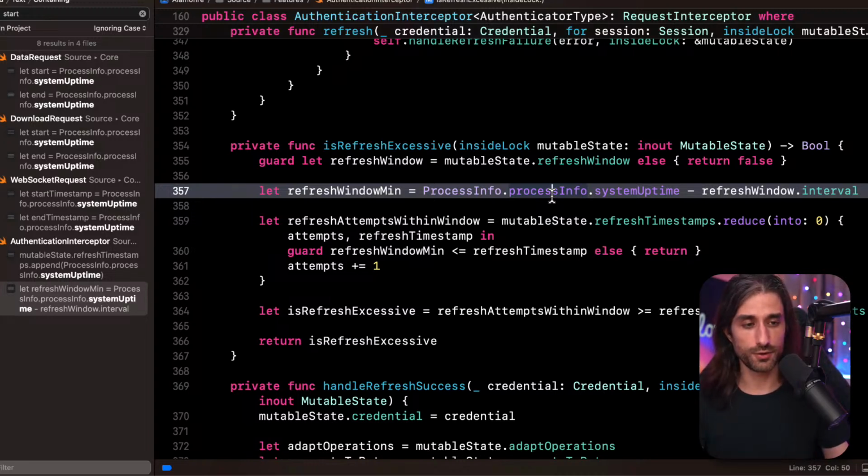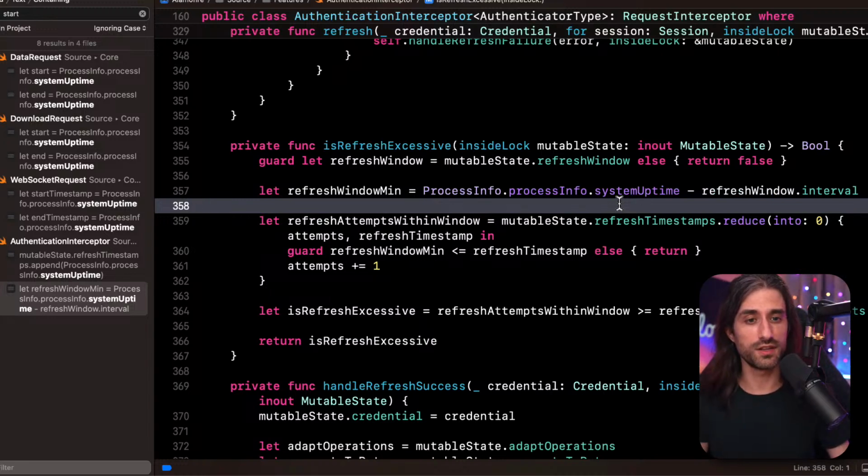If you use the date rather than the system uptime for this kind of operation, then whenever the user goes from Portugal to Spain, it might assume that the token has expired, even though it hasn't, because 1 hour hasn't elapsed. It's just that the user switched time zone, and the new time zone is 1 hour later than the previous one. So that's a very good use case of using system uptime, actually.